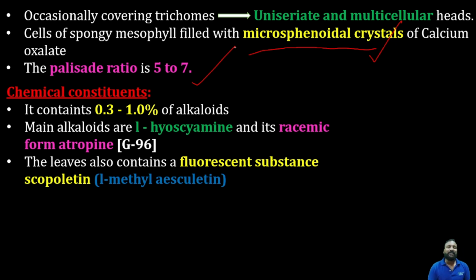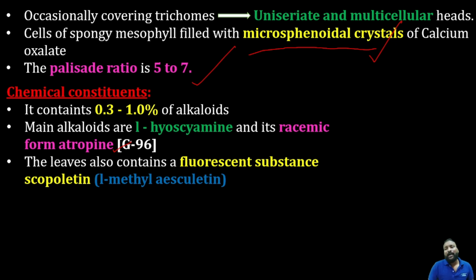Okay. Coming to the chemical constituents of belladonna, it consists of mostly 0.3 to 1% of alkaloids, whereas the main alkaloids are hyoscyamine and the racemic form, that is atropine. So after racemization only, this hyoscyamine converts into atropine.